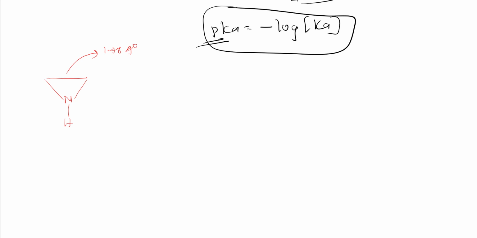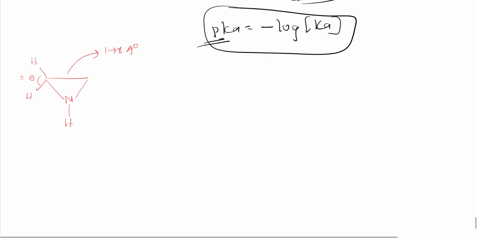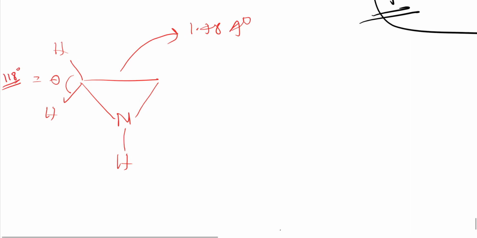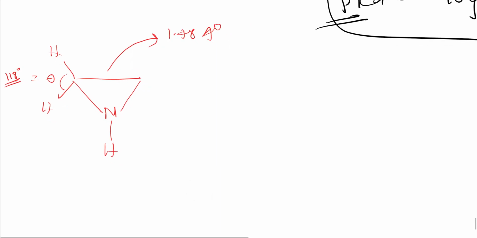right? And this bond angle between H, C and H, let me call it theta, is around 118 degree. So it is near to 120 degree. So I told it will be near to sp2, right? So that is the reason. And this bond angle will be 60 degree. Sorry, it's degree, not percentage. 60 degree, right? This bond angle, no need to remember, just the important things, if you remember, it's enough.